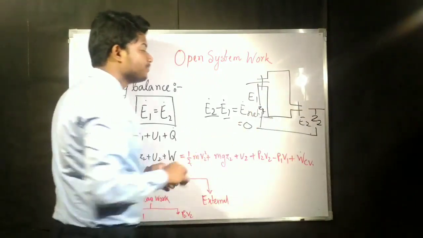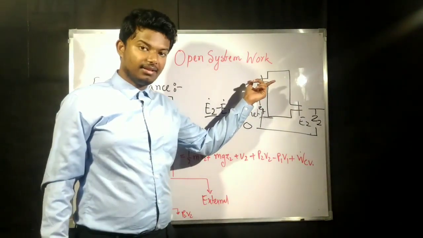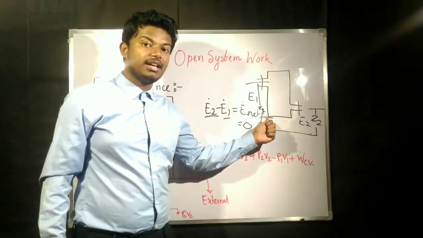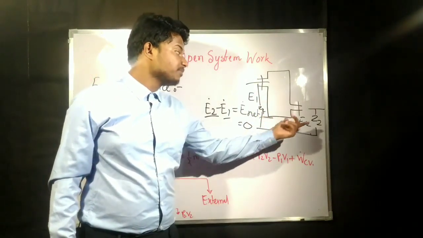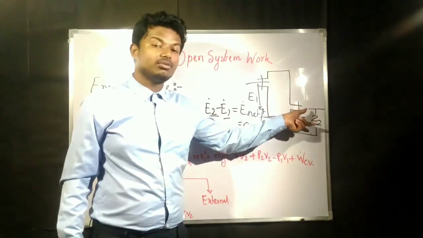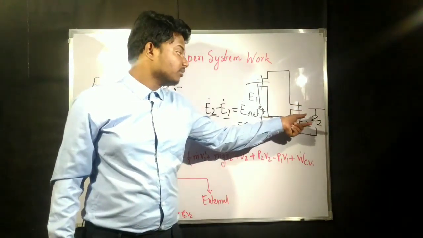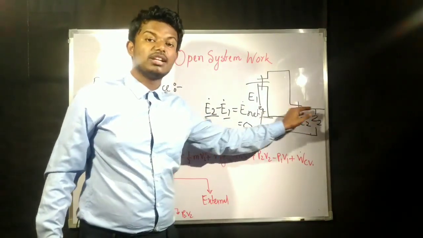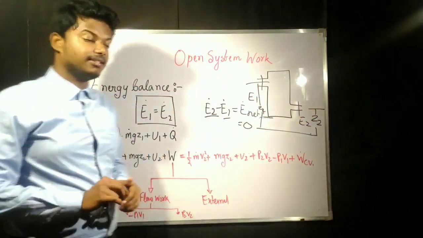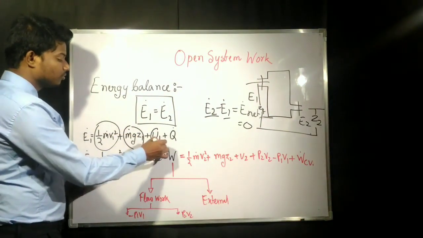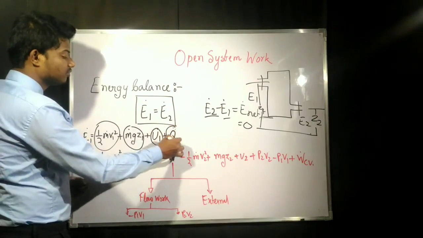So z1 is the height of the fluid at entrance from the datum, and z2 is the height of the exit from the datum line. This height gives us the potential energy of the fluid coming out through the exit.